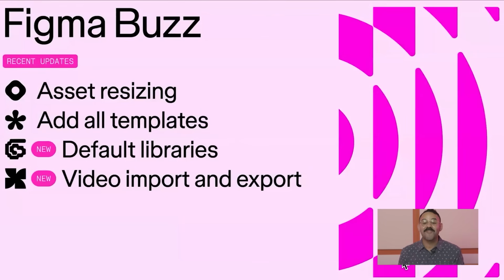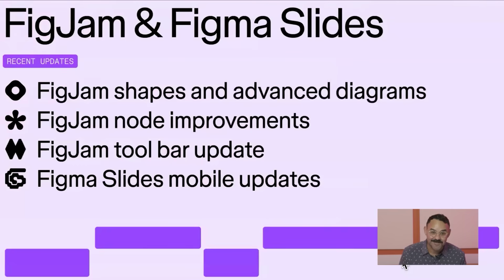For Figma Buzz, we covered asset resizing, add all templates, and 2 live new drops with default libraries and video import and export. For FigJam, we covered new shapes and advanced diagramming, a toolbar update, and improved node snapping to make your life easier when building out things like flowcharts.